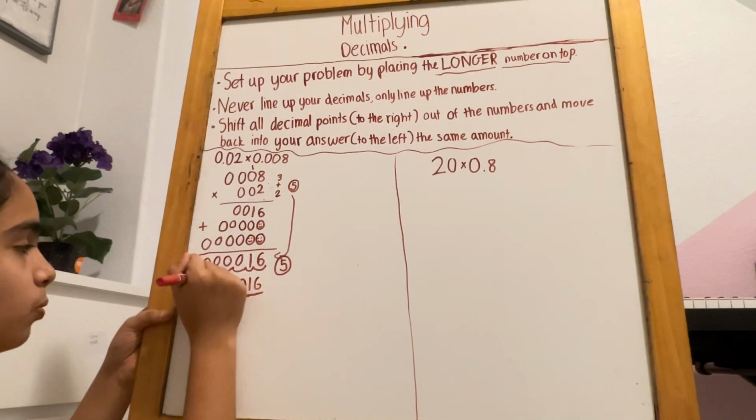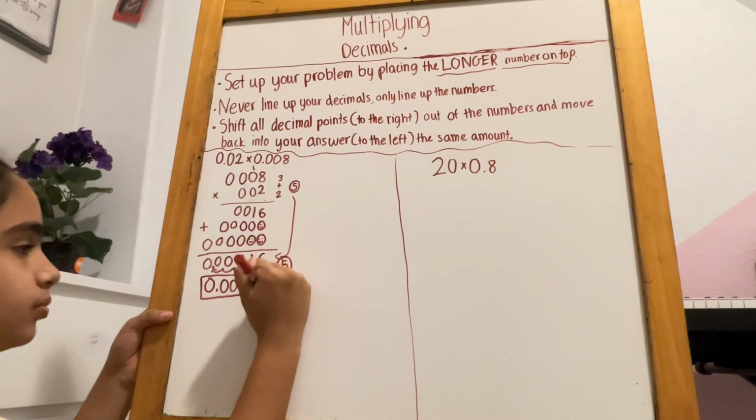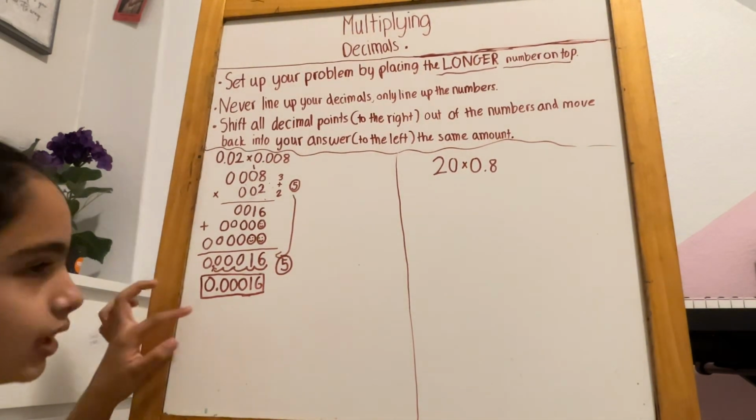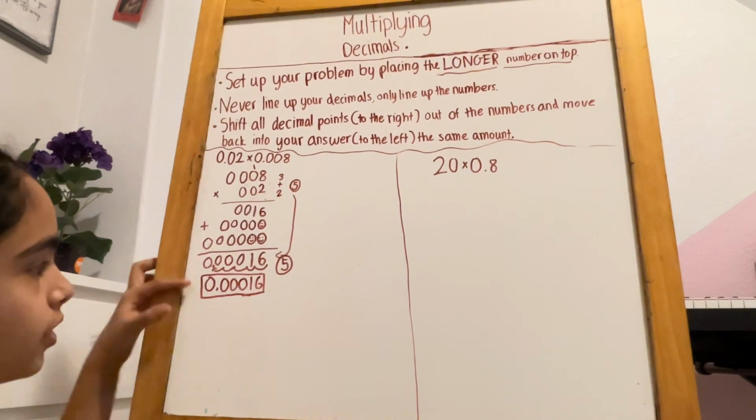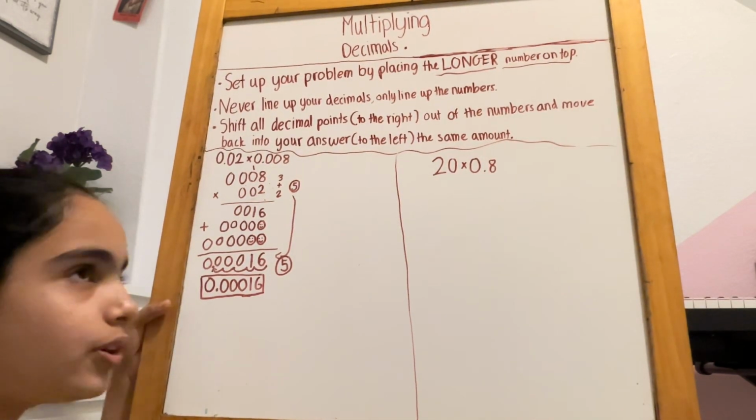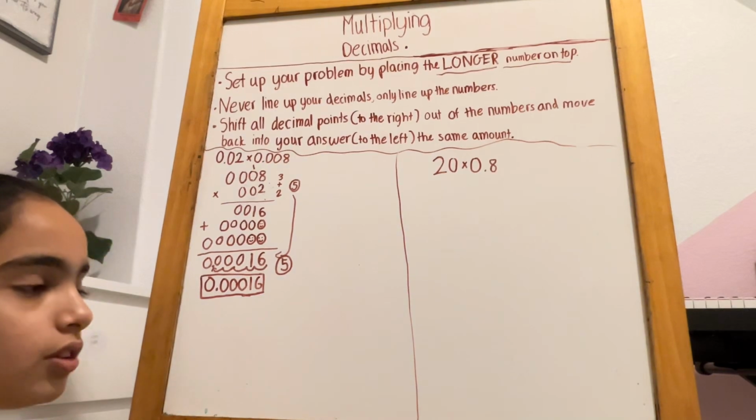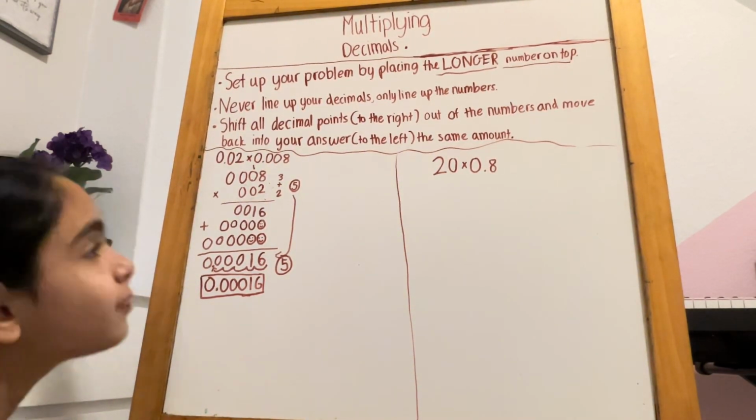So this is your final step. This is what you get. This is what you should get. If you were going along with me, you should have gotten 0.00016. And if you were not going along with me, then you don't know how to do this, and you might have gotten it wrong.